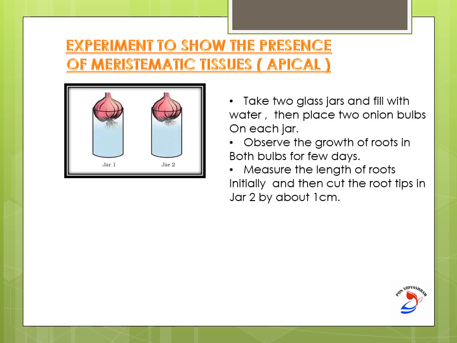There is a simple experiment to show you the presence of apical meristems, which you can commonly see using an onion bulb. You can take two glass jars and fill them with water.